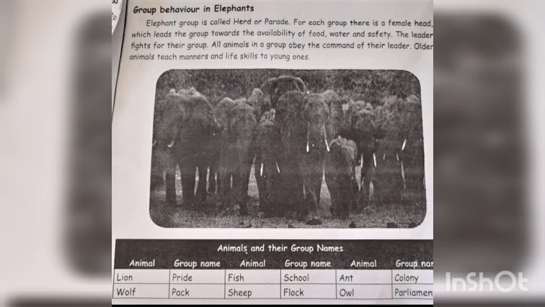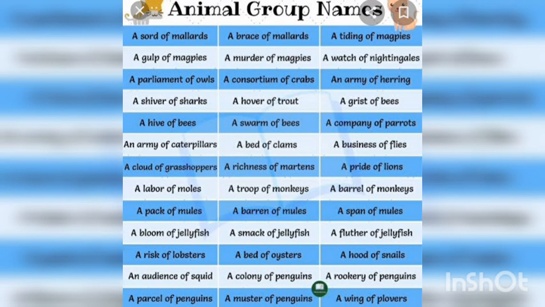On page number 79, animals and their group names are given. Animal, lion, group name pride. Wolf, pack. Animal, fish, the group name is school. Sheep, flock. Ant, colony. Owl, parliament. Here I'll give you some more animal group names, children. You look at this tabular column and learn.